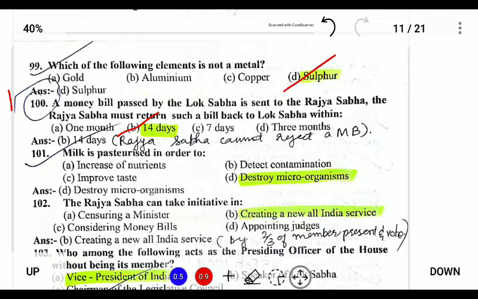Question number 101. Milk is pasteurized in order to destroy microorganisms. The pasteurization of milk was discovered by Louis Pasteur, and as a result the process is called pasteurization.